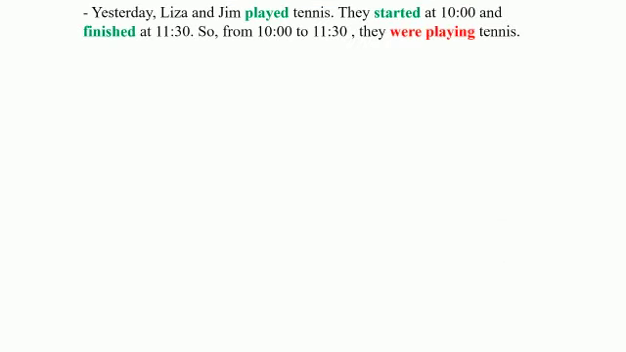Let's read this sentence together. Yesterday, Lisa and Jim played tennis. They started at 10 and finished at 11:30. So from 10 to 11:30, they were playing tennis. Now this verb in red, which is play, was continuous in the past because it took 1 hour and a half from 10 to 11:30. We call this tense the past continuous.